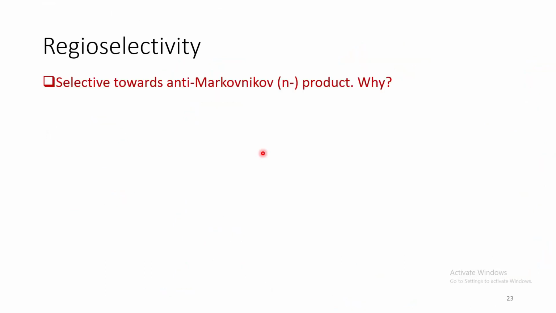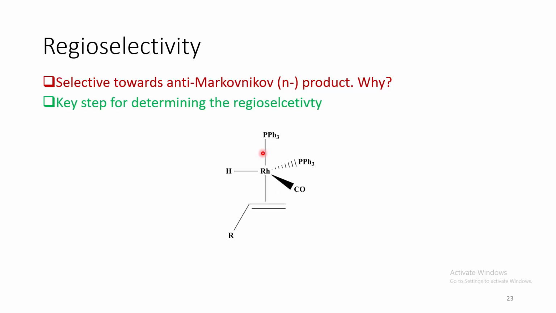Now let us come to the regioselectivity. It's actually more selective towards the anti-Markovnikov product. But why? Let us consider the key step which determines the regioselectivity.